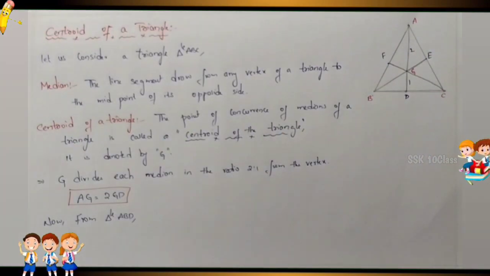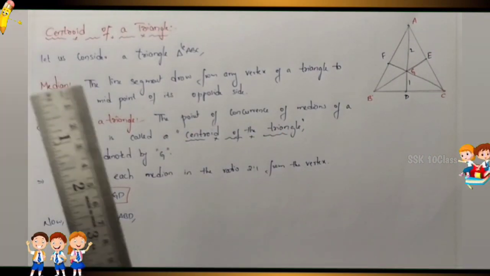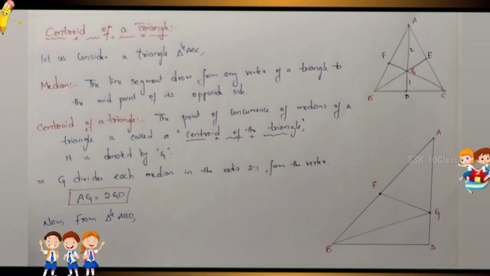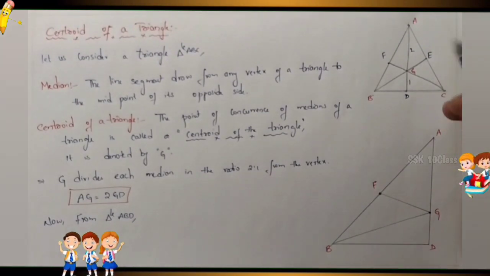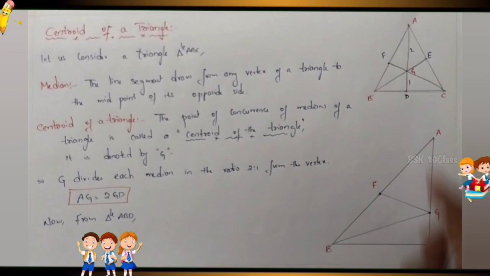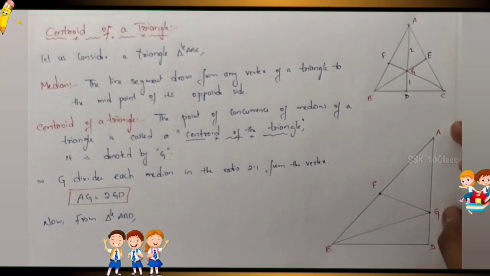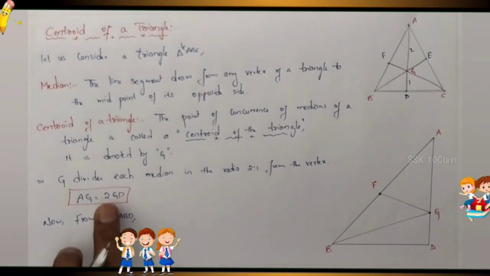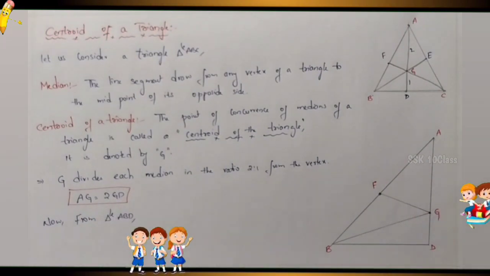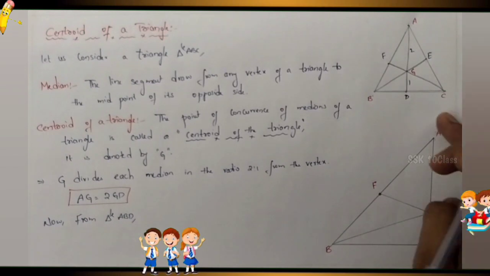Let us now draw the figure clearly. Now this is the figure. From triangle ABD, we'll get AG equals 2 GD. You have to prove that, so I will get the ratio.